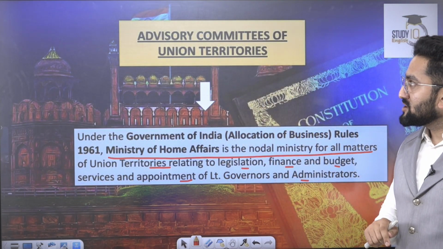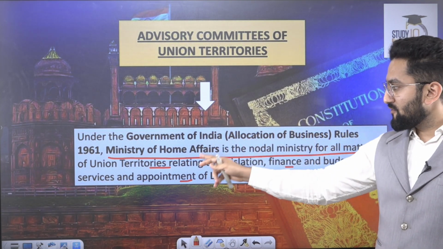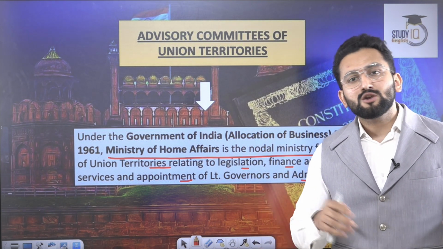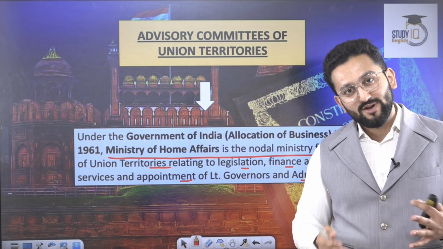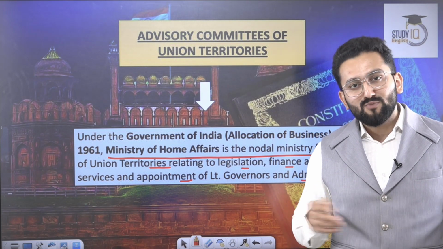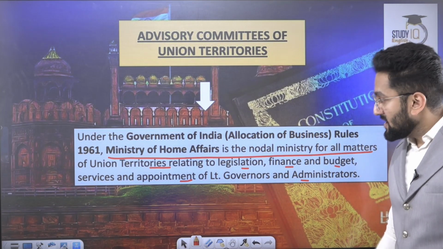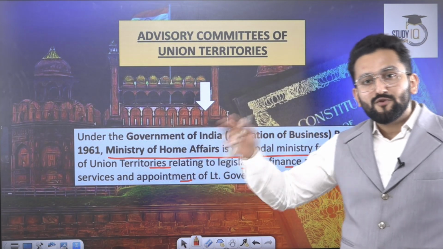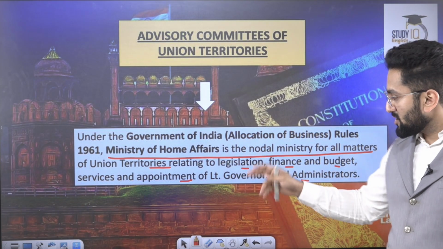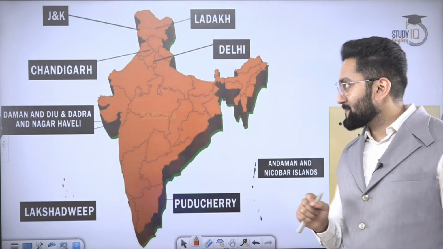Advisory Committee of Union Territory. The Government of India, allocation of business rules, Ministry of Home Affairs. So the Ministry of Home Affairs is the one having major power with regard to administration of UTs. Okay, for example, Lakshadweep, Andaman. So who at the center is responsible for managing the affairs of these UTs? Answer is Ministry of Home Affairs. Nodal ministry for all matters of union territories relating to legislation, finance, budget, services, appointment of Lieutenant Governor, administration. So the Home Ministry is the nodal ministry, main ministry.